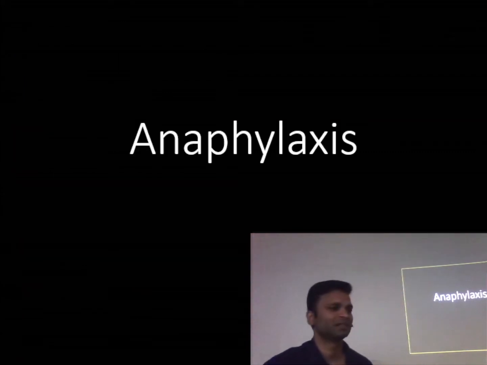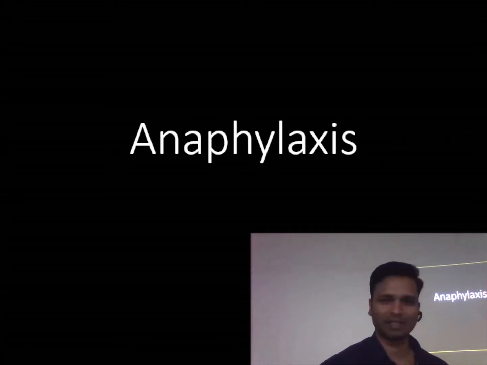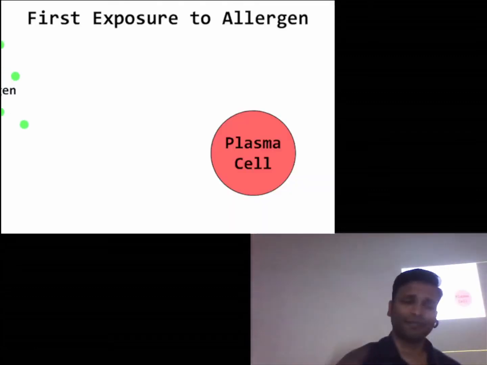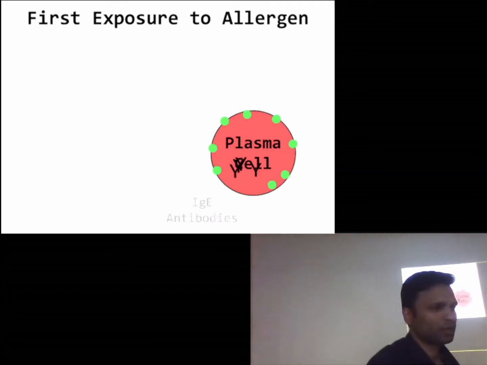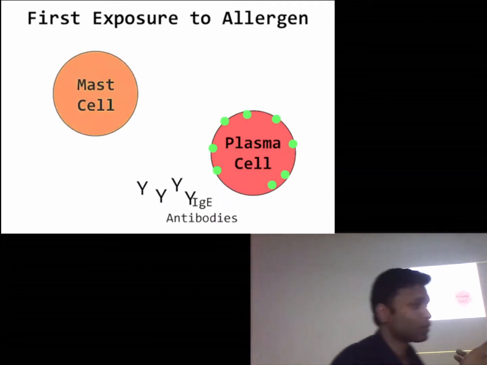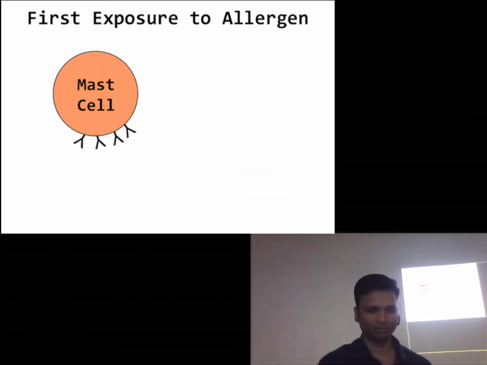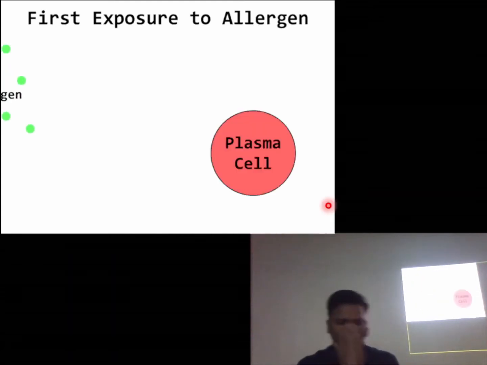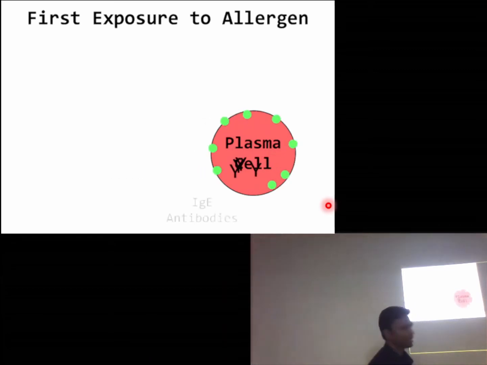Anaphylaxis is an exacerbated immune response. एक तरह से it is an allergy. So in allergy what happens is, at the first exposure to the allergen, कोई भी चीज़ से एलर्जी है, be it pollen, latex, or local anesthesia molecules, the plasma cells, when they are exposed to allergens, release IgE antibodies.